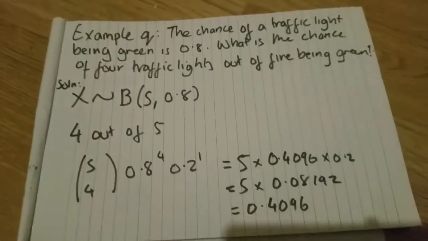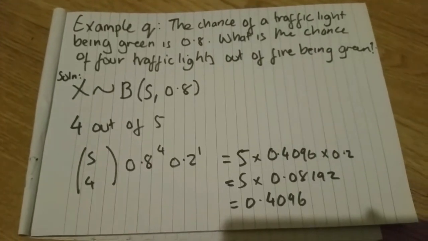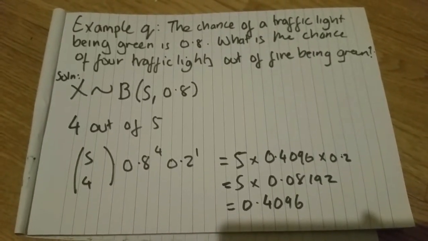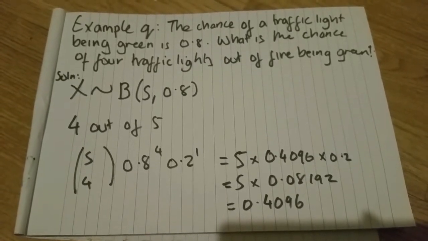First of all, we need to decide whether it is binomial or not, and that's something you've got to test each time. So we've got 4 conditions. Let's read the question. The chance of a traffic light being green is 0.8. What is the chance of 4 traffic lights out of 5 being green? So what are the tests?